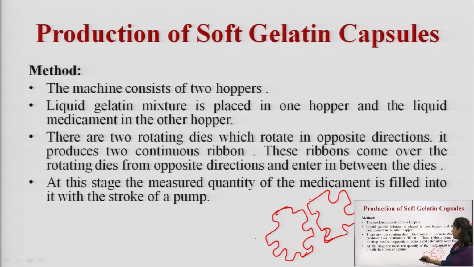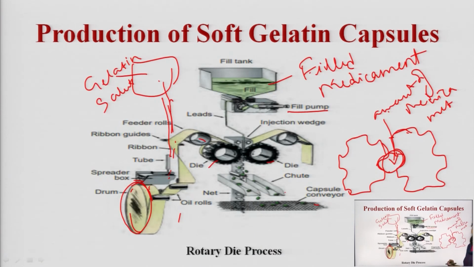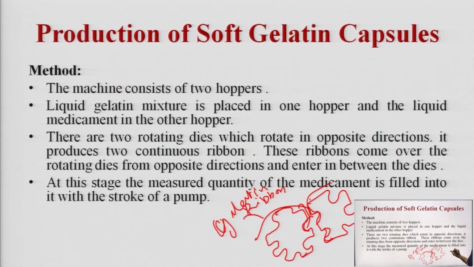Okay. At this stage what will happen? The gelatin ribbon will form inside this pocket, and the required quantity of medicament, with the help of this injection wedge, will do the filling of the capsule. At this point the filling will be done.